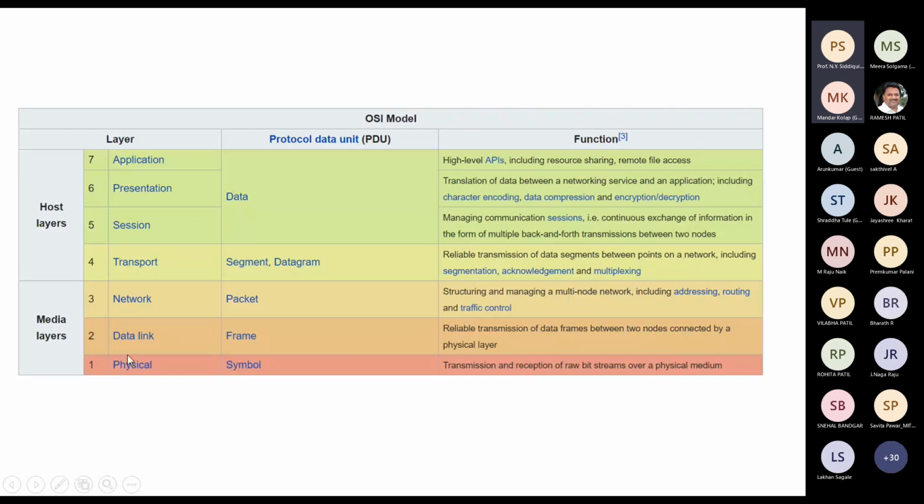So if we consider an example of WhatsApp, just to explain how this OSI model actually works. If we take WhatsApp, at the transmitter we have an application layer. The application layer is actually a user interface where we interface with an application. So the application layer is taking care of the user interface, which is available in the WhatsApp application as well, right?